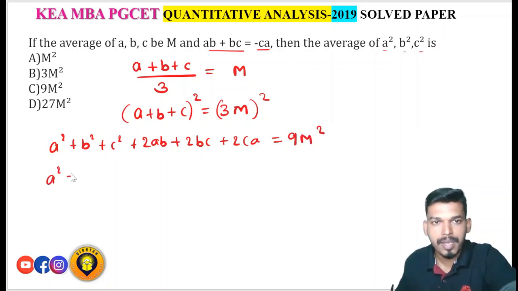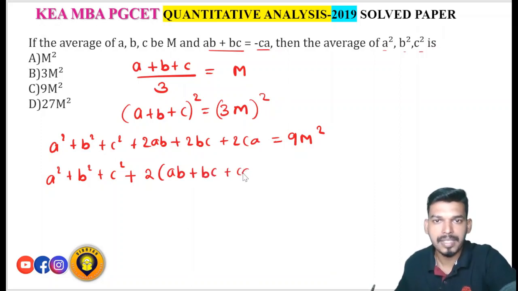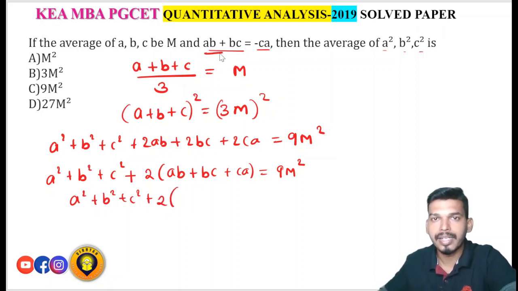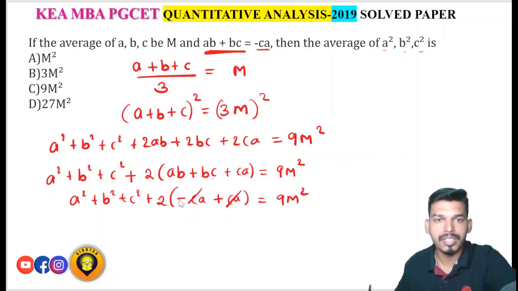Okay, so a square plus b square plus c square plus 2 is common, 2 times of ab plus bc plus ca is equal to 9m square, correct? Now here it is given that ab plus bc is minus ca. So minus ca plus ca is equal to 9m square. Minus ca plus ca gets cancelled, so it becomes 0. 2 into 0 is 0. So finally you will get a square plus b square plus c square is equal to 9m square.